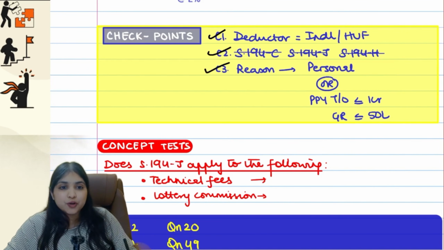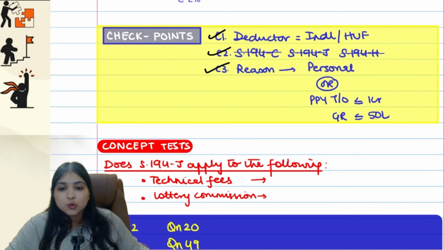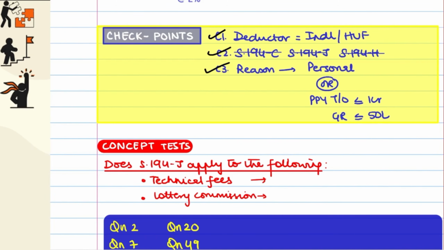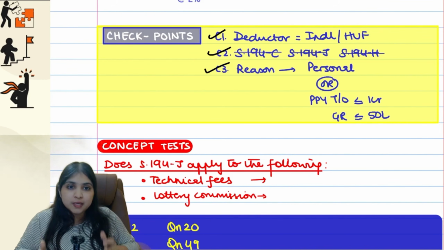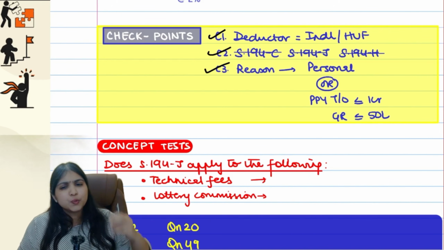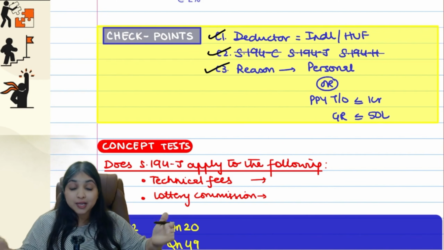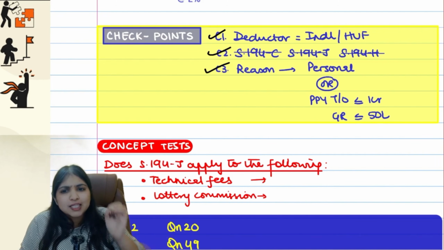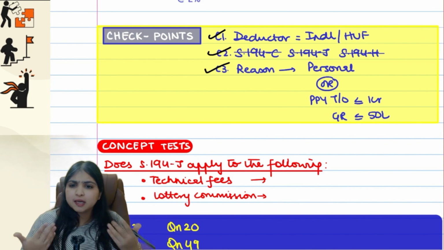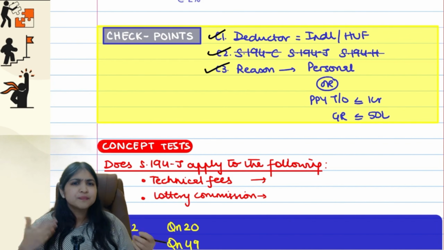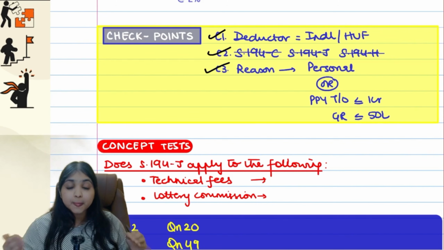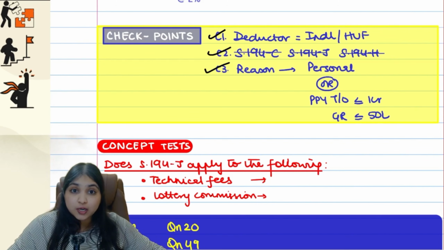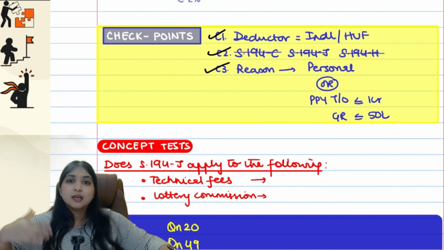So in 194M, before you can even apply 194M, you will always check these conditions. Tell me, the 3 checkpoints. What are the 3 checkpoints? Checkpoint number 1, the deductor has to be an individual or HUF. Checkpoint number 2, 194C, H, J are not applicable. Checkpoint number 3, why are they not applicable? Either because it's a personal transaction, or because the preceding previous year turnover or gross receipts criteria is not fulfilled.